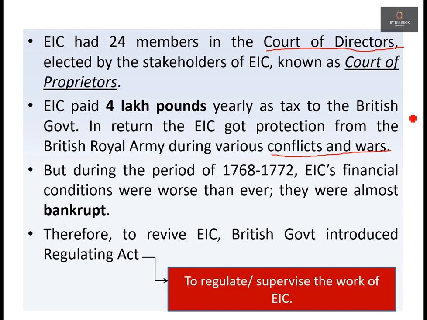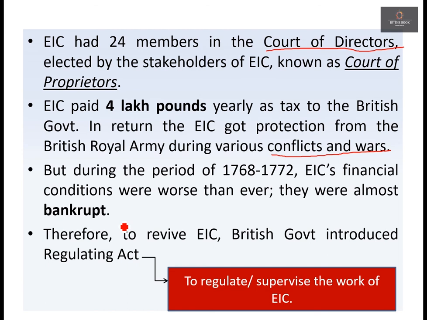Can you understand what I'm saying? East India Company reached a state of bankruptcy. Okay. Now, can you imagine the rise as well as the fall of the East India Company during this period? See, as we already discussed, the East India Company was such a profitable company that it used to pay 4 lakh pounds yearly to the British government as mere tax. Okay, but in 1772, the conditions were totally different than before. They were so worse than ever that East India Company went completely bankrupt. Okay, we will discuss the reasons of this bankruptcy in the part 2 of this video. For now, we are sticking to this point only.